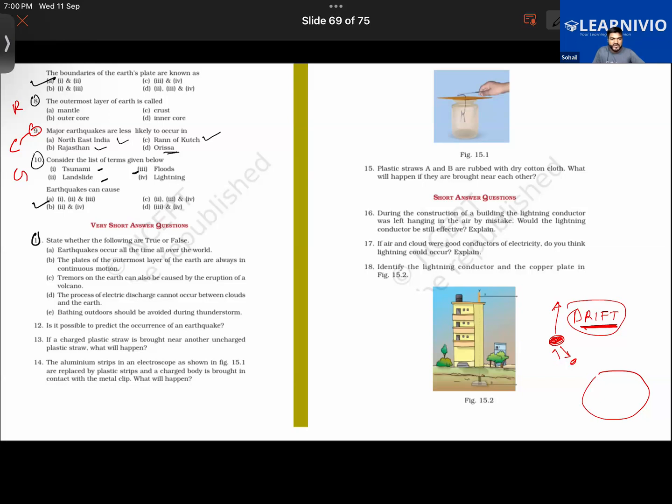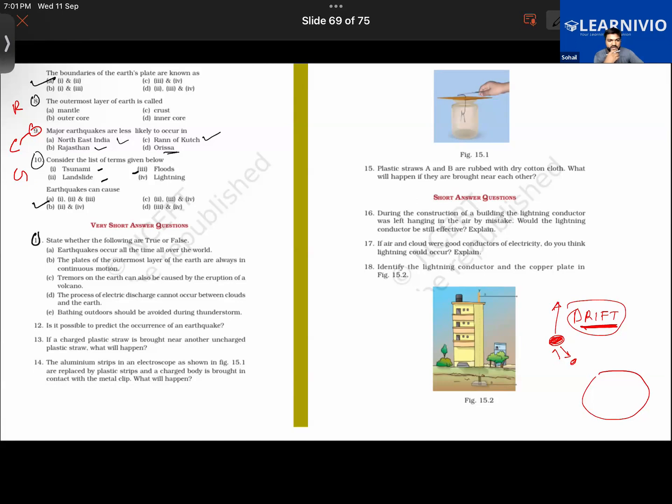Next: tremors on Earth can also be caused by the eruption of a volcano. Tremors means vibrations, caused by the movement of plates. That is true.